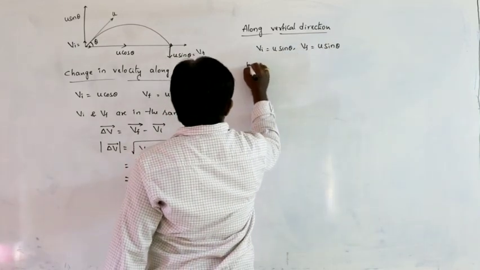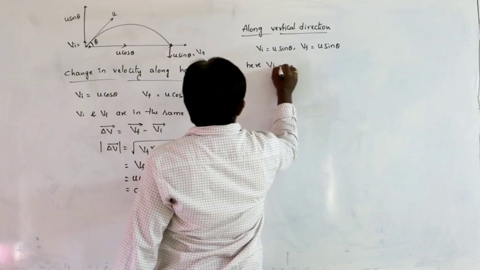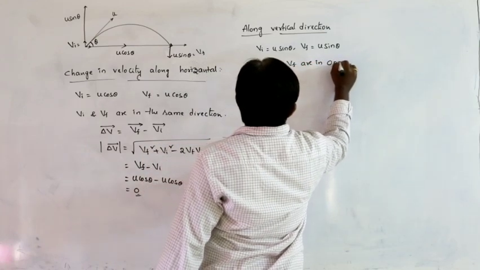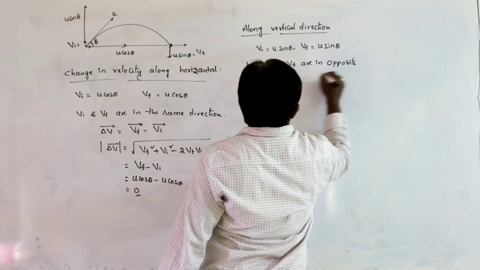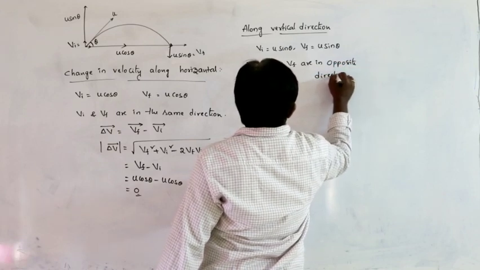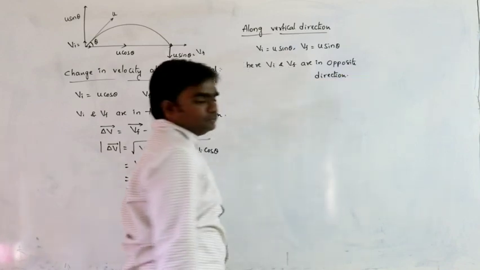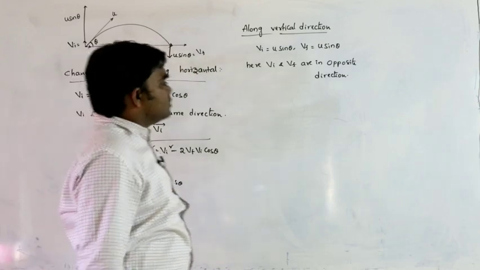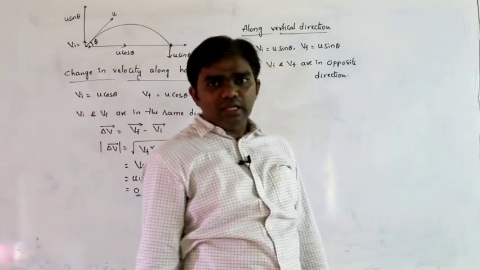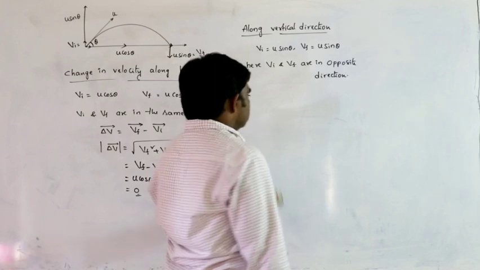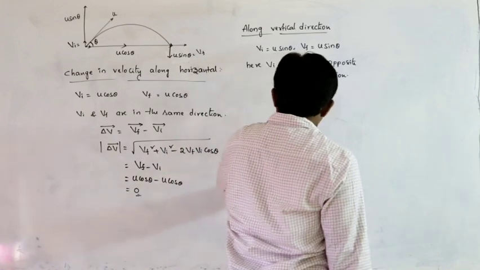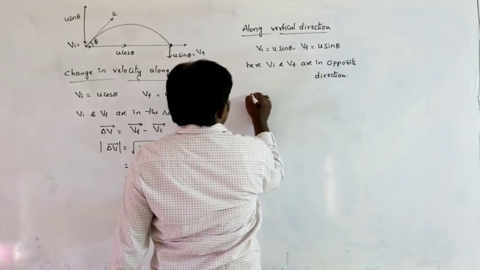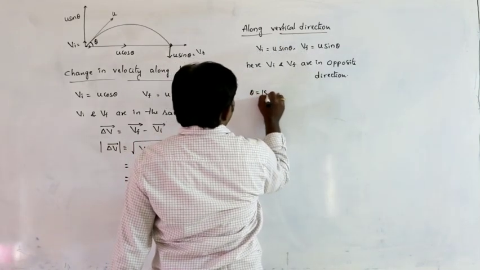Here Vi and Vf are in opposite directions, because initially it is moving upwards, finally it is moving downwards. So the angle between them, theta, is equal to 180.